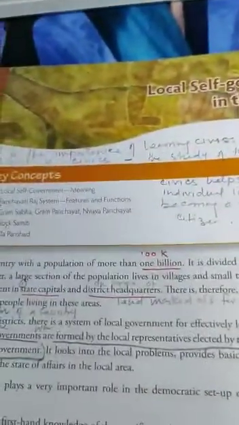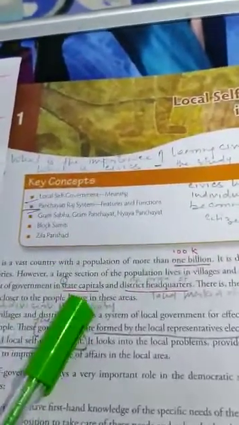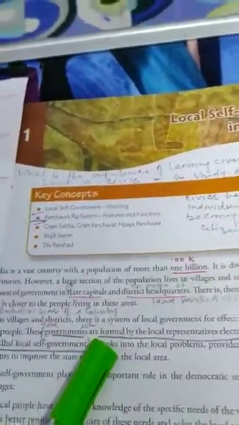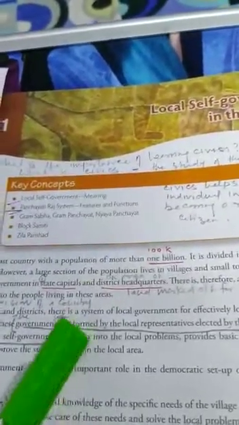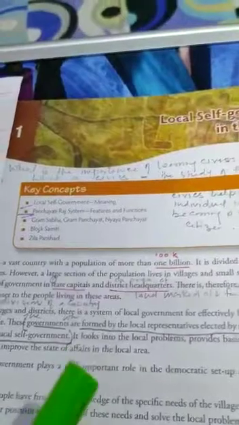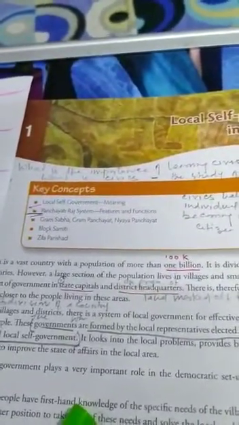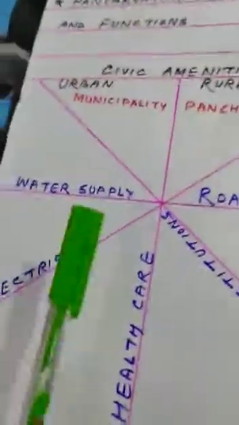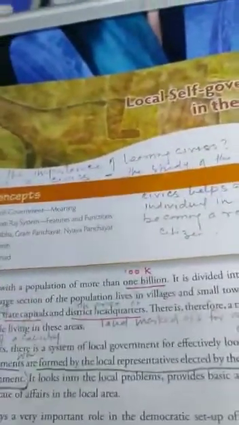Now come to the topic, local self-government meaning. Now see what is local self-government. Local self-government is an institution which looks after the local problems and provides basic amenities to the people. Local self-government reduces the work of the central and state government by taking care of civic amenities at the local level. Now come to the next point, what is Panchayati Raj system, features and functions.